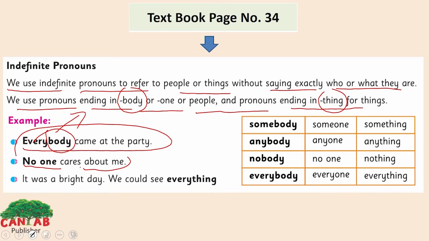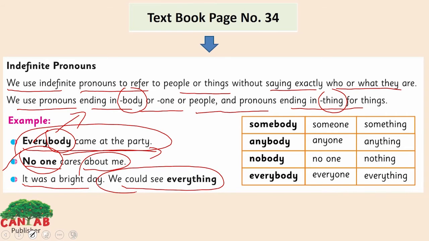No one cares about me. There is no one specific mentioned here. No one can be anybody, any person. It was a bright day, we could see everything. Everything includes so many things around. It doesn't have a specific name here, so it can include anything. Thing is for things, body and one are for the people here.